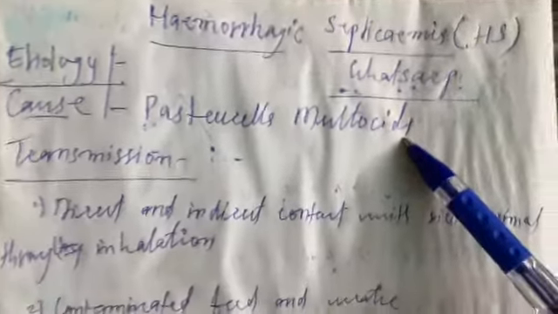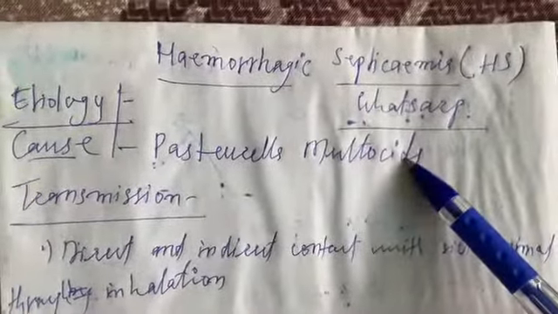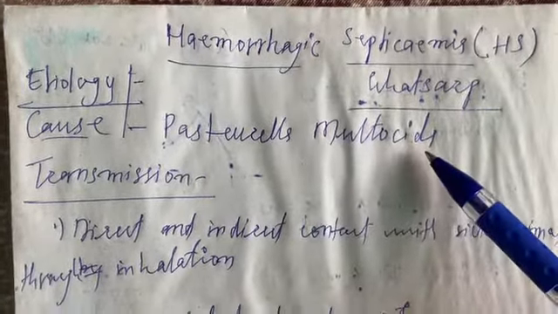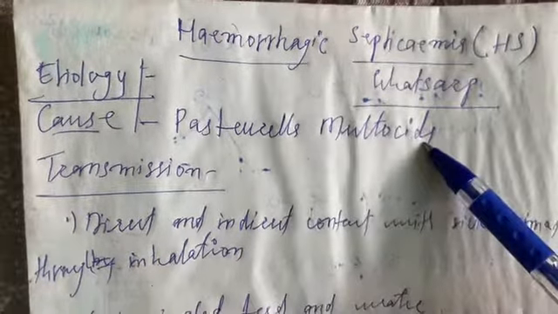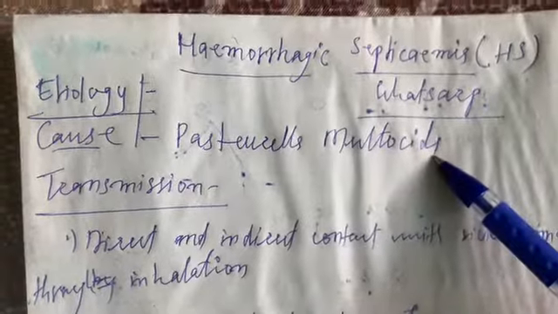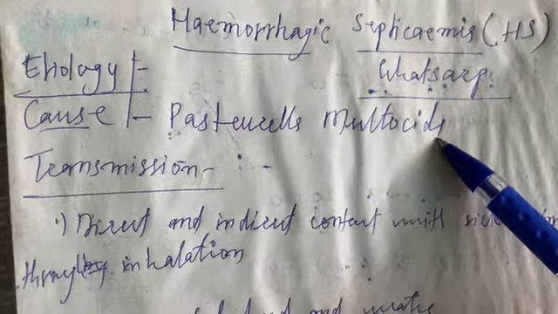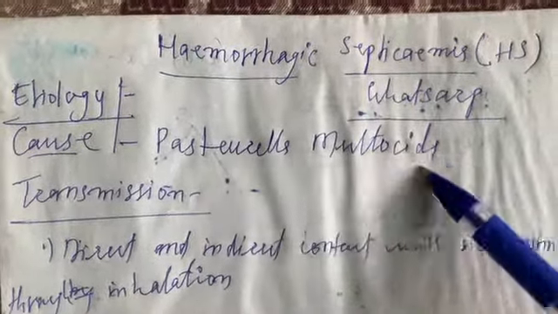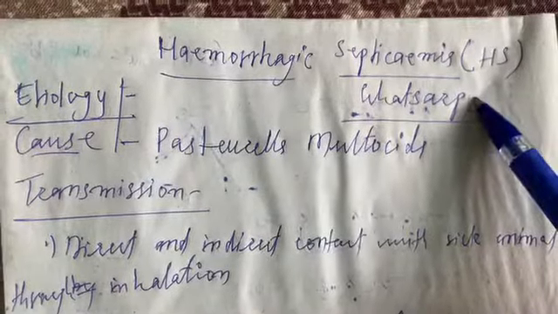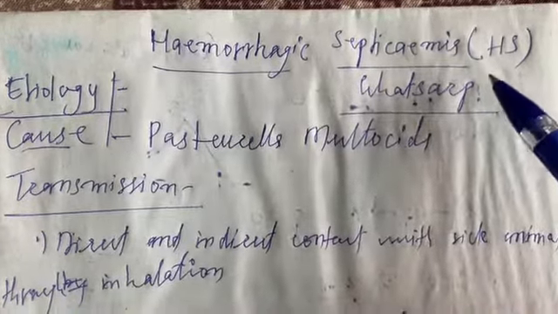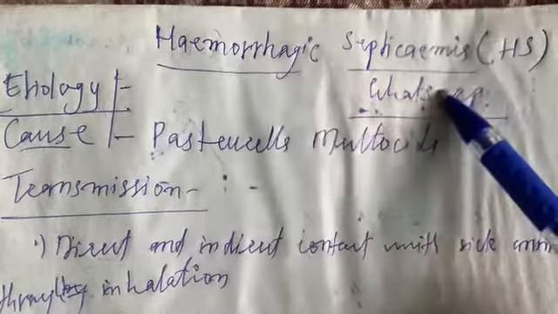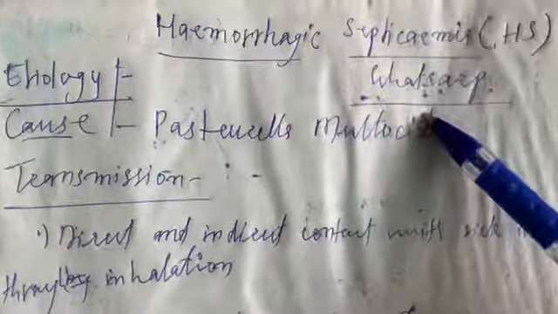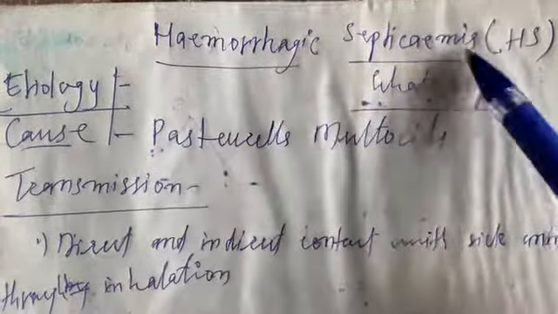The major symptom of this disease is the swelling of the throat region. When you see swelling of the throat region, the animal is not taking feed, and has a high fever of more than 106 degrees Fahrenheit, in that case you may say that your animal is suffering from hemorrhagic septicemia. The main symptom is swelling of the throat region. It becomes very difficult for animals to eat feed. Okay, so this is the introductory part of hemorrhagic septicemia.